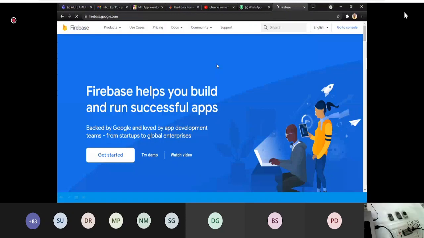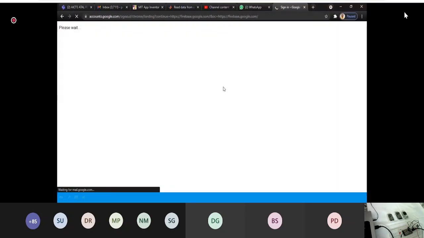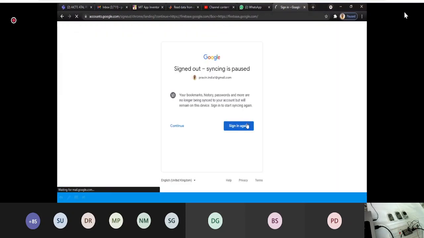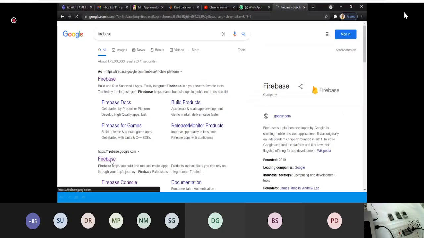Okay. If you see, I have already logged into my Chrome with my ID. So what happened? It automatically went to Firebase. I did not need to log into Firebase. If you did not get such a window, it means that you have to log in there. So I'll sign out of my account first, and I will enter Firebase again so that you will understand me. Now see.